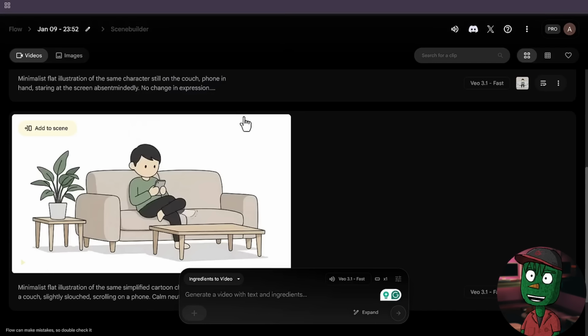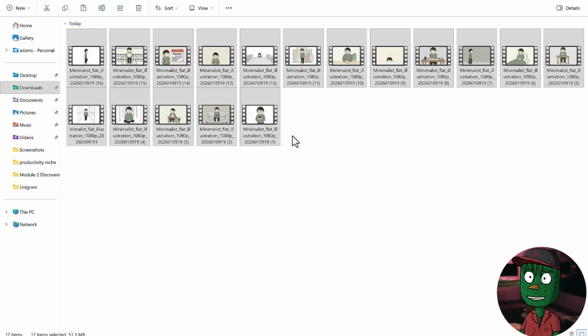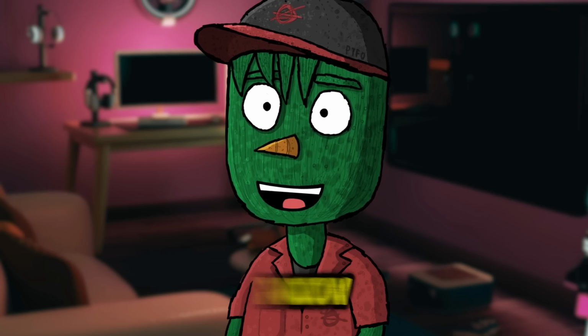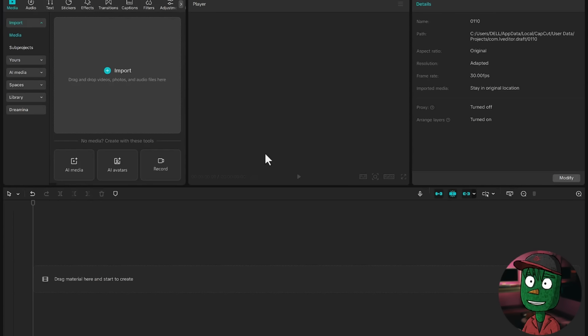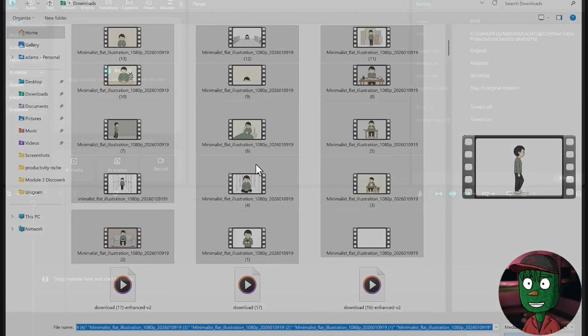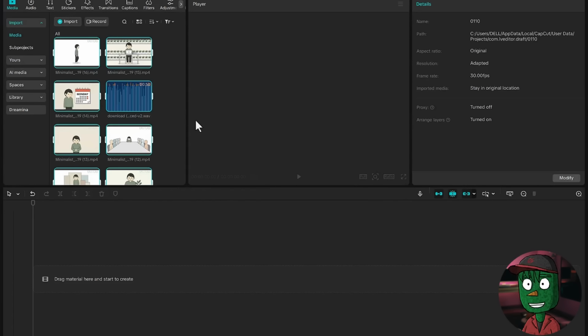Now what I just showed you guys was the exact step that I use in creating all this animation you're seeing here. So guys, what we just need to do now is to put the video together, and we're going to be using CapCut to do this. You can use any of your preferred editing tools, but I just prefer using CapCut. So log into CapCut, click on Import File, select all the files you've created and import them into CapCut.